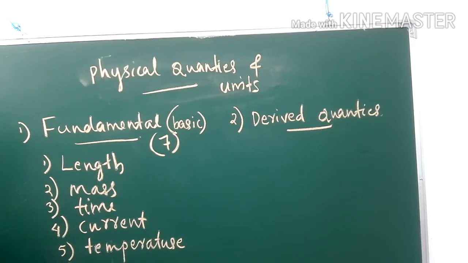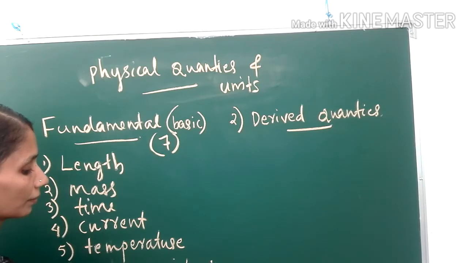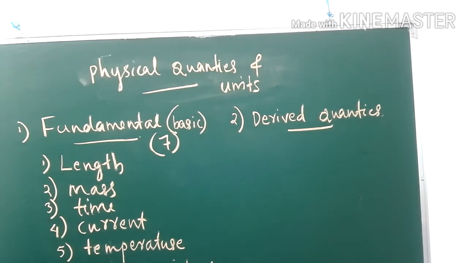Sixth one, luminous intensity. And the last one, amount of substance. Seven fundamental quantities are there.